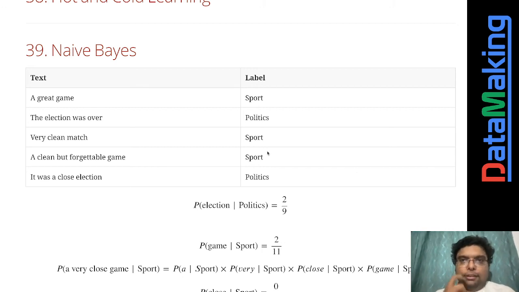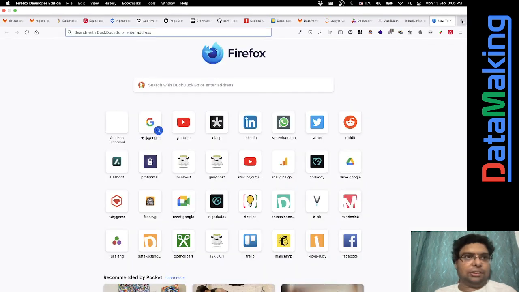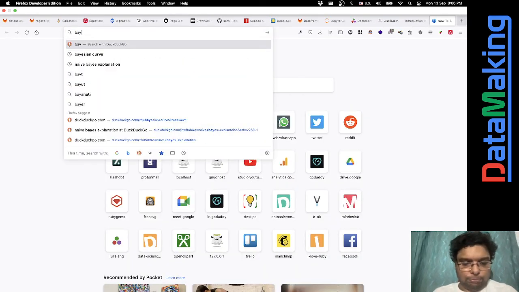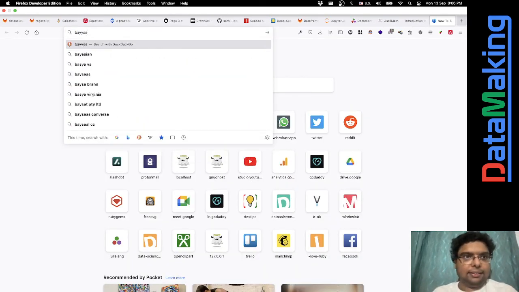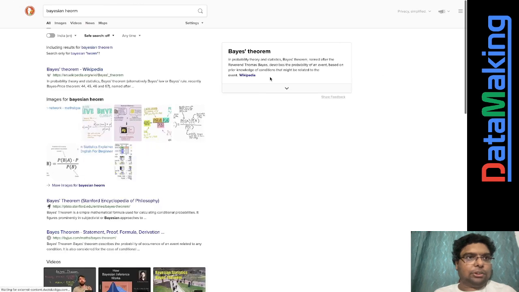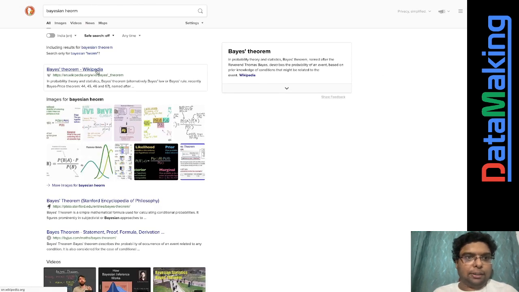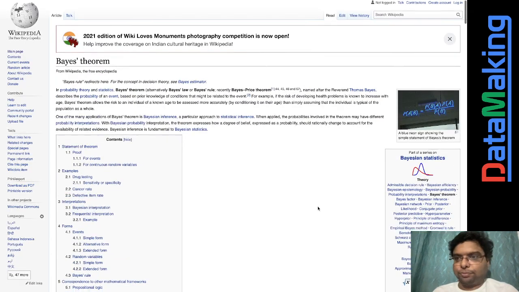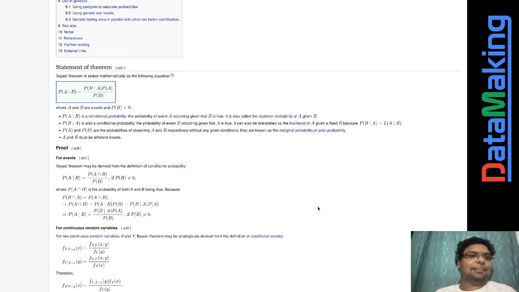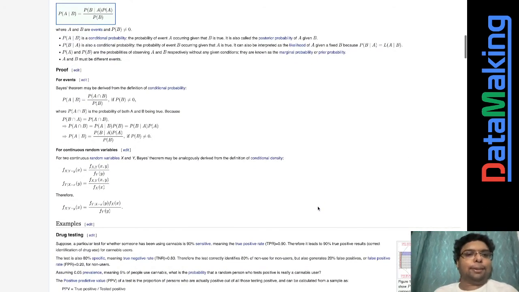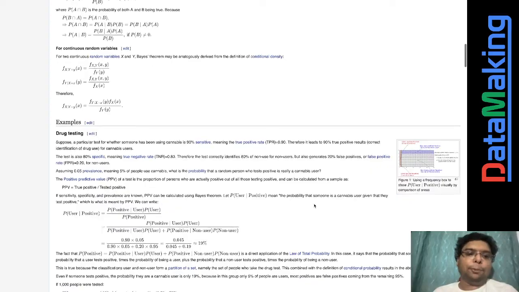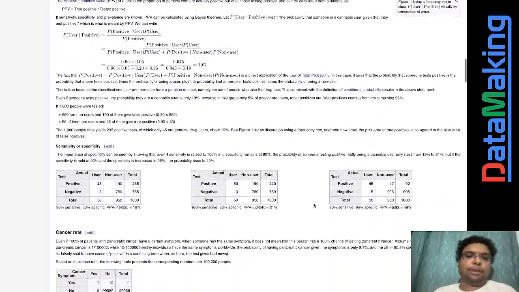It follows a thing called Bayesian theorem. I don't want to explain this and confuse you, but possibly in my book I'll be putting this theorem and explaining it more.